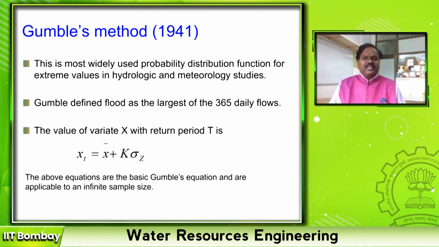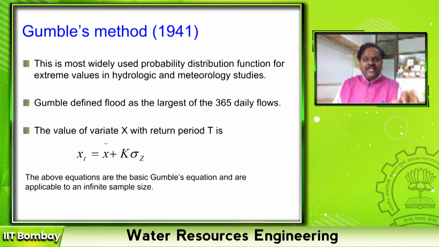See, Gumbel's method is very widely used and very good. This method is the most widely used probability distribution function for extreme values. It depends upon the extreme value distribution. Gumbel defined flood as the largest of every 365 days. That means he picks up one value in a year, and that series is called the flood series.